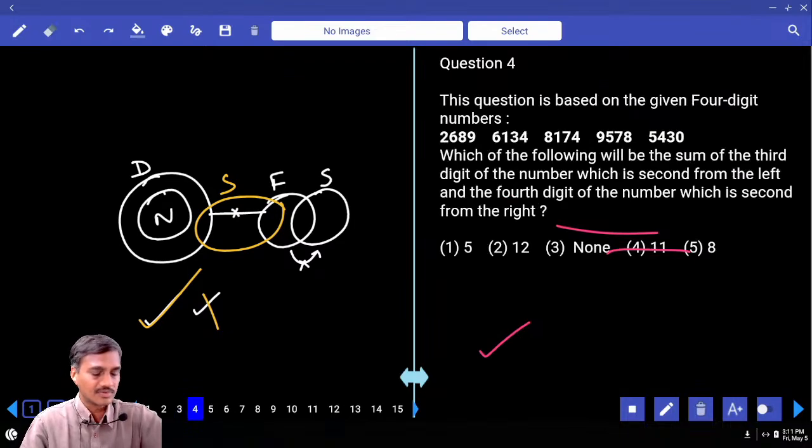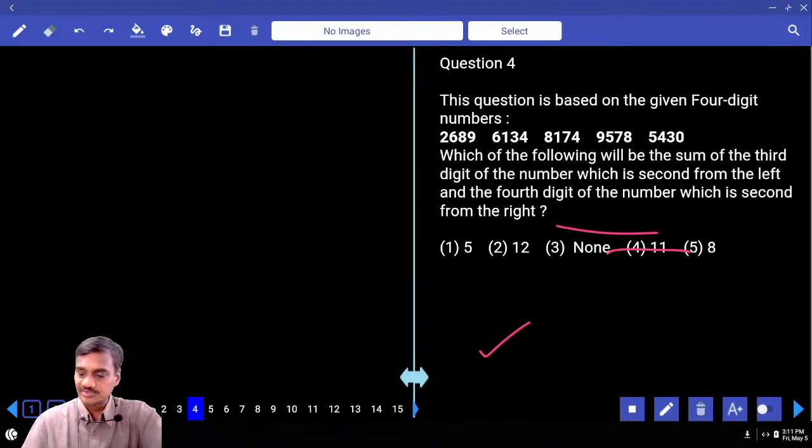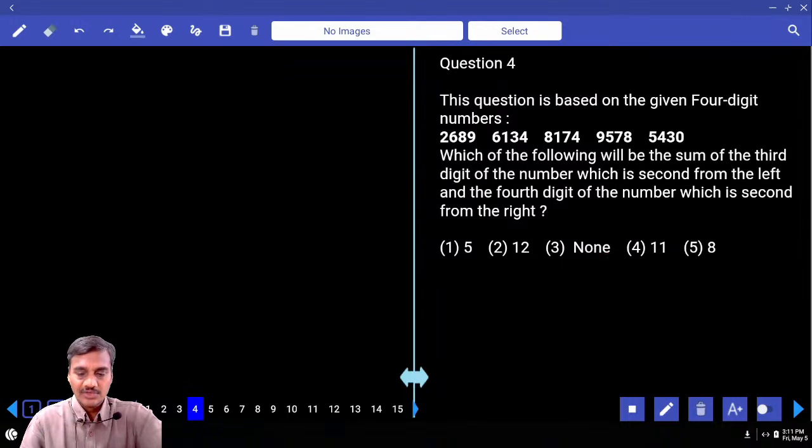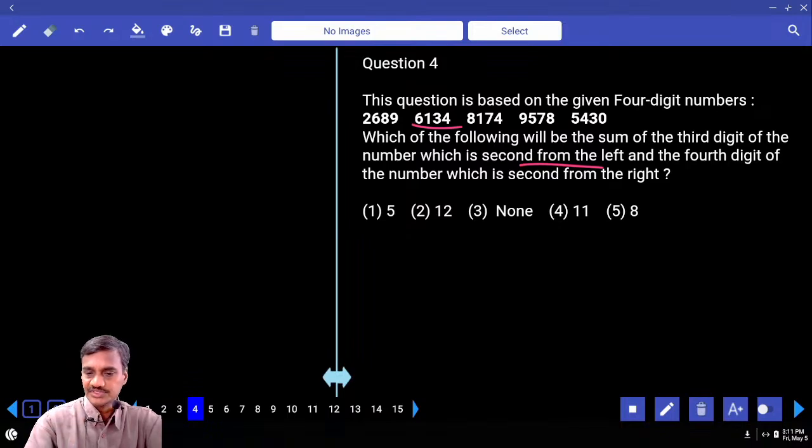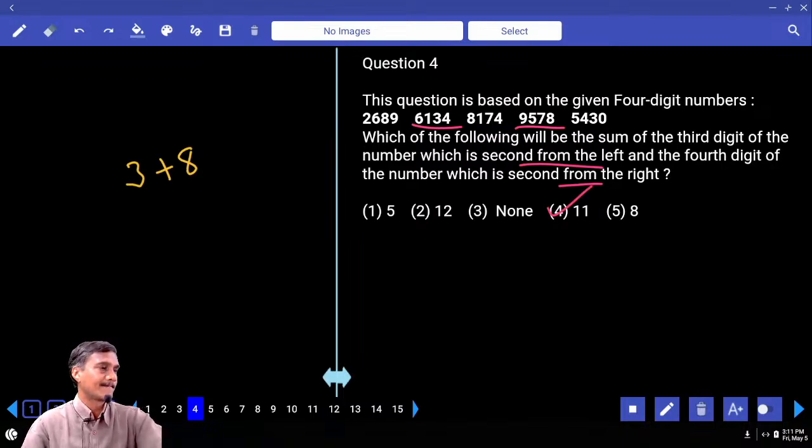Then question number 4. Now this fourth one is based on a set of numbers. Which of the following will be the sum of the third digit of the number which is second from the left? Second from the left hand side, 6134. Now in this one, what is the third digit? We have 3. And the fourth digit of the number which is second from the right, second from the right, 9578. Fourth digit is 8. 3 plus 8, 11. Choice for question number 4.